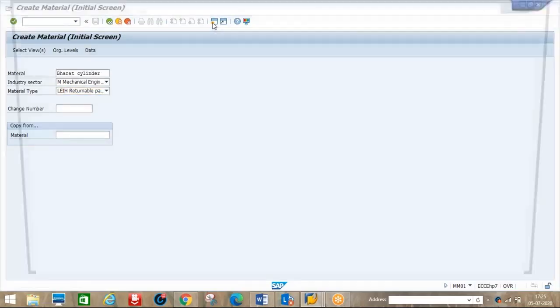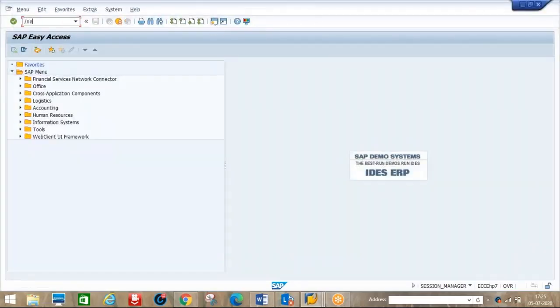If we go for standard also, this LEH we should assign to our plant. Otherwise, whenever we create a goods receipt, we will get an error. I think I have created one also. I'm not sure if it's there or not. We'll see.